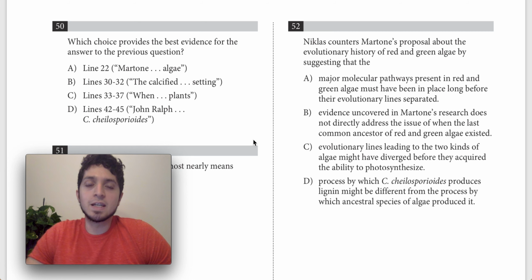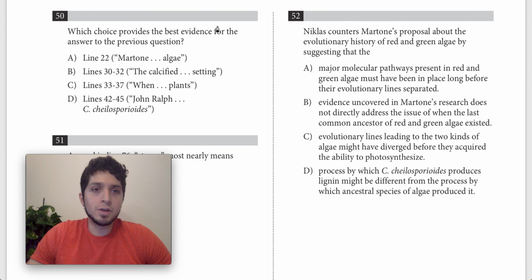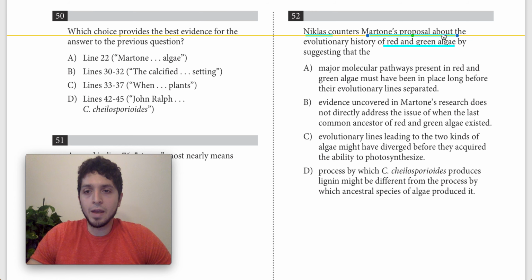52 from the SAT number 9, April 2017. And 52 says, Niklas counters Martone's proposal about the evolutionary history of red and green algae by suggesting that the something. So we're talking about Niklas countering Martone's proposal about the evolutionary history of red and green algae. So let's just go back.